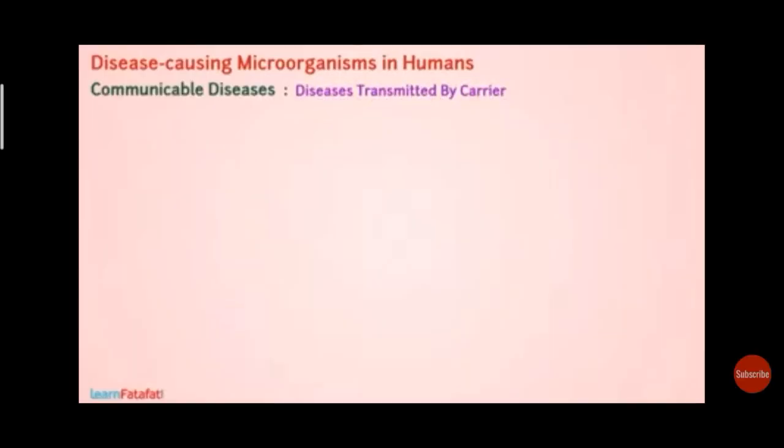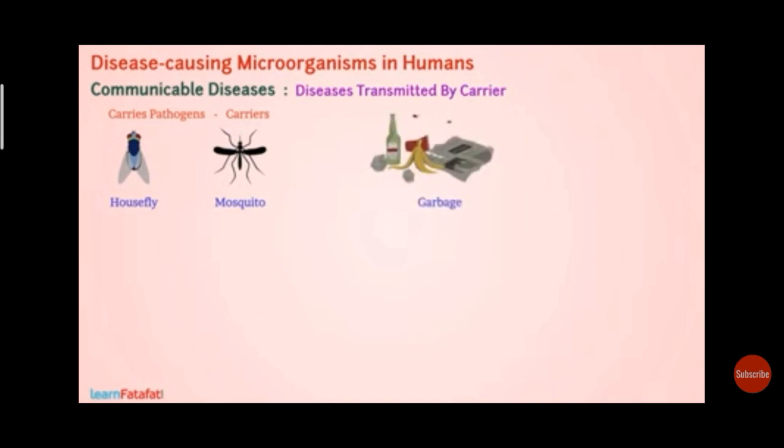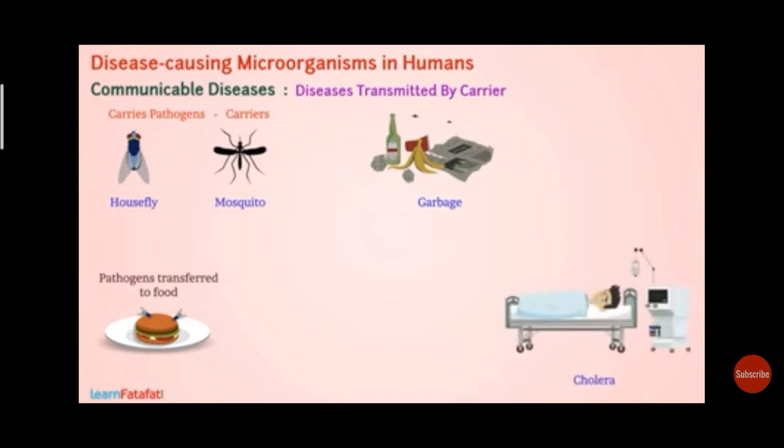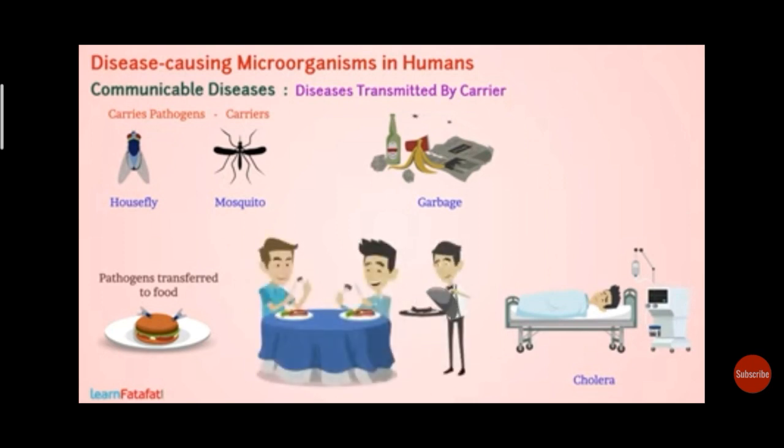Diseases transmitted by carriers. Organisms like houseflies and mosquitoes which carry pathogens are called carriers. Pathogens present in garbage stick to the body of the housefly. When houseflies sit on uncovered food, pathogens get transferred to the food. Eating such food causes diseases, for example cholera. To prevent that, we should keep food covered and eat only covered food.